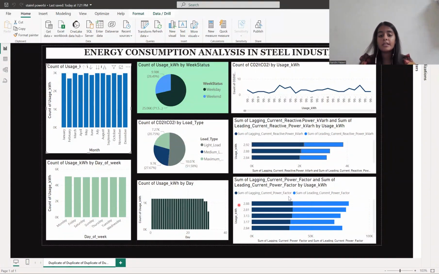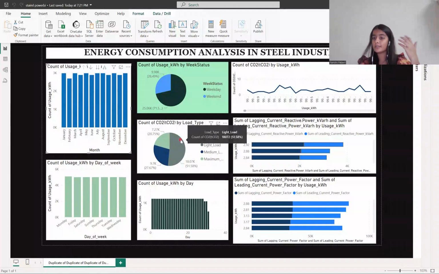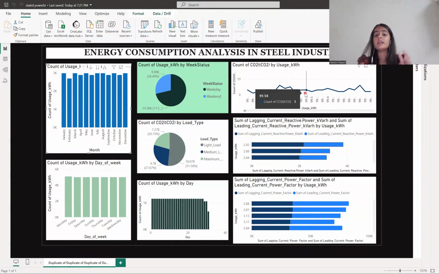For this question also, we have plotted two graphs. First is a pie chart, which shows the count of CO2 emissions on the basis of the load type. And the second, as you can see, my pointer is on, is with the consumption of the energy.